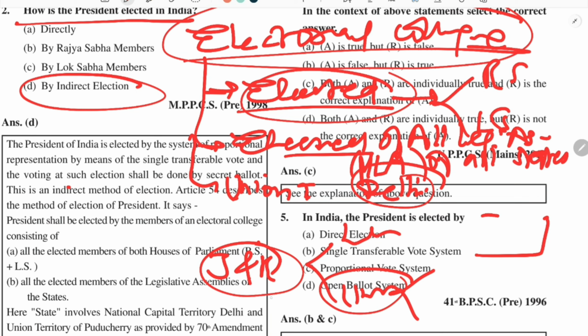Once the MLAs get elected in the legislative assembly of the union territory of Jammu and Kashmir, they will also participate in this election. As of now, they are not there because the election has not been held. So this is the basic information about the electoral college.